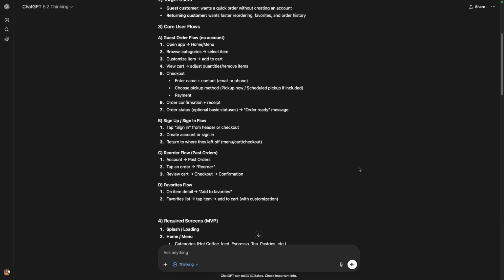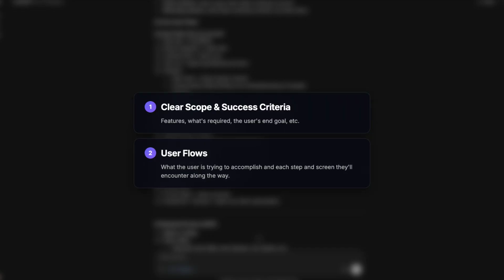But I won't go through the entire PRD. I think you get the point. But I would suggest that when you go through this process yourself, make sure you cover the main points, such as clear scope and success criteria. Features, what's required, the users involved, etc. User flows. Think what the user is trying to accomplish and each step and screen they'll encounter along the way.